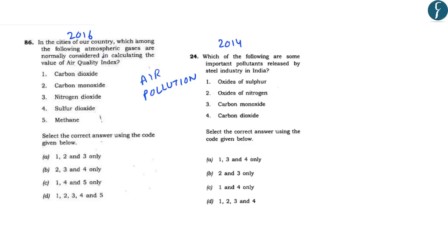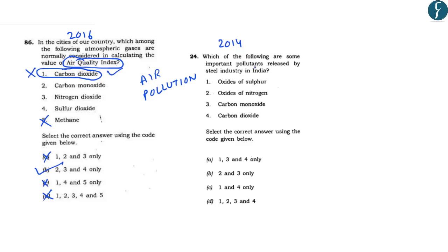Now the question that was asked in 2016 required us to identify the atmospheric gases which are considered in calculating the air quality index. Now, if you look at the gases, you will identify that carbon dioxide is not considered for calculation of air quality index. And by this, you can easily eliminate the A, C, and D options. So, the correct answer comes out to be carbon monoxide, nitrogen dioxide, and sulfur dioxide. And similarly, methane is also not considered for the calculation of air quality index. However, you should further learn about the gases which are considered for the calculation of air quality index.